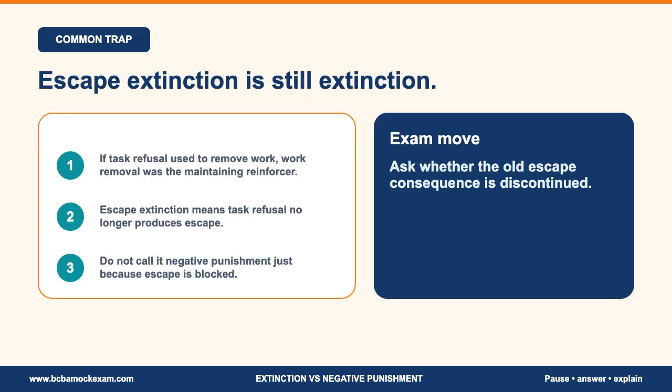Escape extinction is another common trap. If task refusal used to produce removal of work, then work removal was the maintaining consequence. Escape extinction means refusal no longer produces escape. It is not negative punishment just because the learner does not get to leave. The key is that the maintaining escape consequence is discontinued.